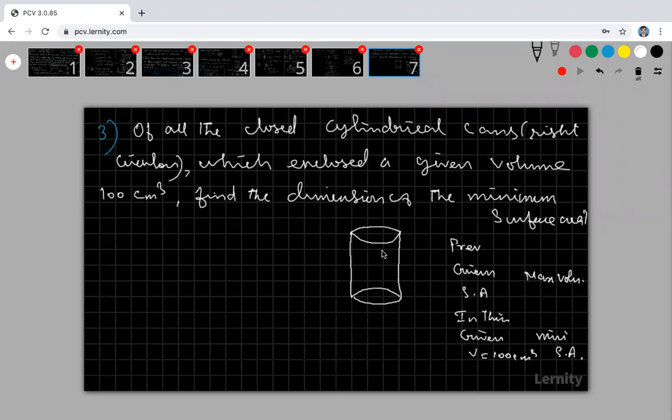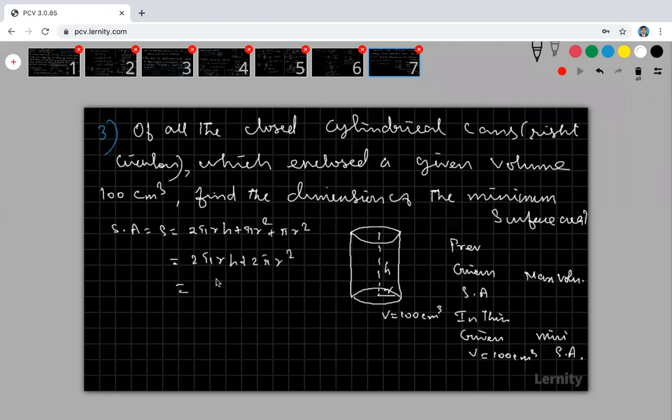Okay, now look at that. This is my radius, this is my height. What is the volume of this cylinder? 100 cubic centimeters. Okay, and what is the surface area? My surface area S is equal to 2 pi r h plus pi r square base area, and the top area. So this is nothing but 2 pi r h plus 2 pi r square.